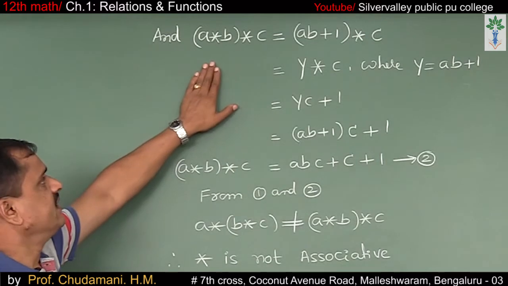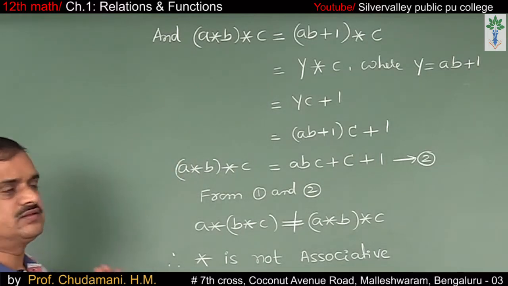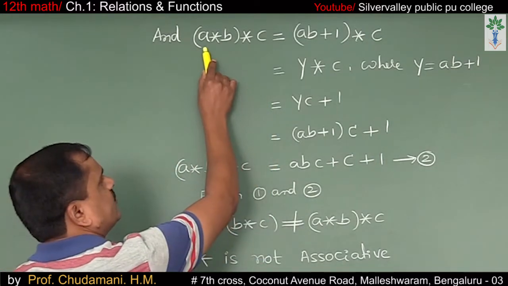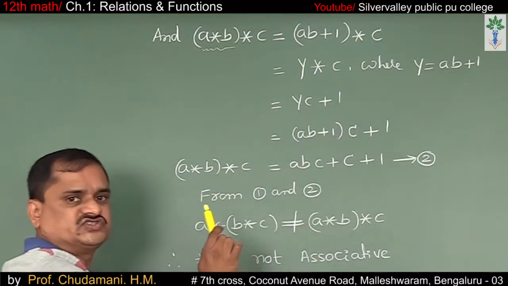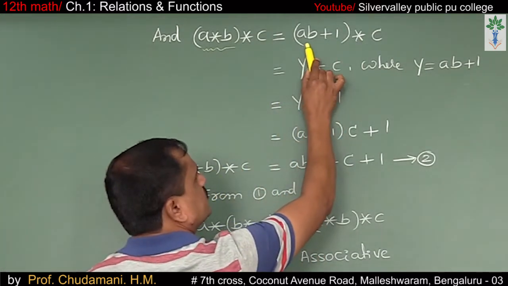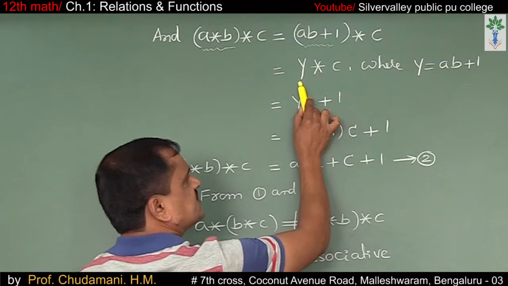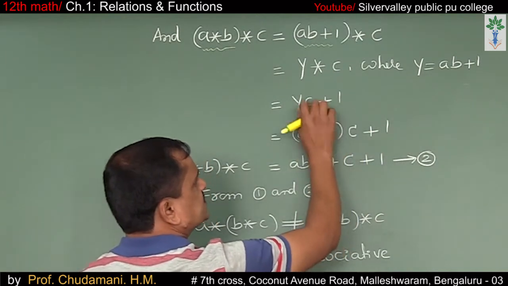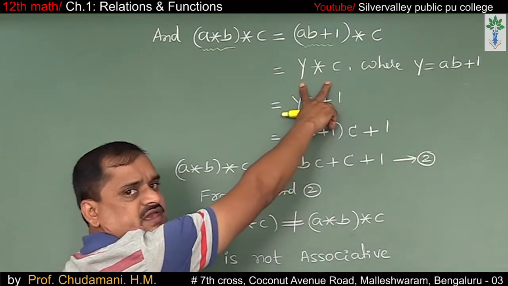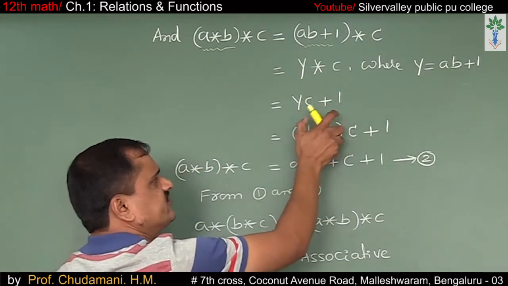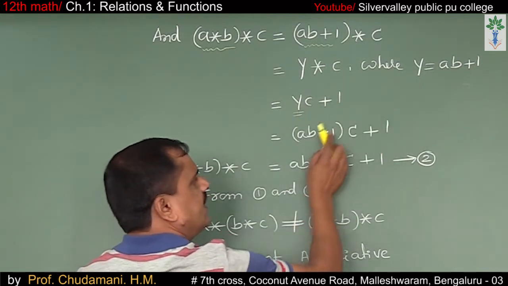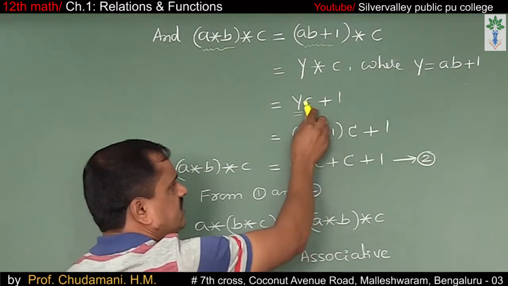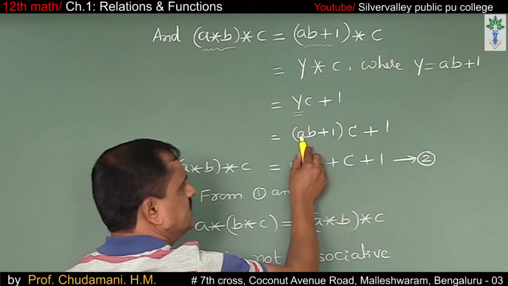And (a star b) star c. A star b can be written as (ab plus 1) star c. Let me denote ab plus 1 as some y, y equals ab plus 1. This is just like a star b. Y star c means yc plus 1. Resubstitute y as ab plus 1, into c, plus 1.